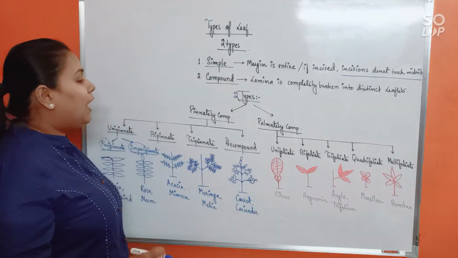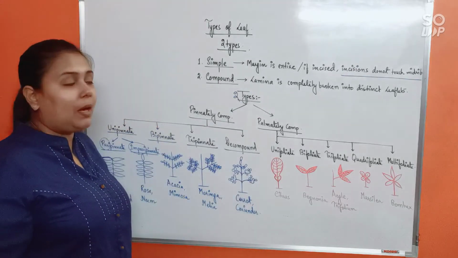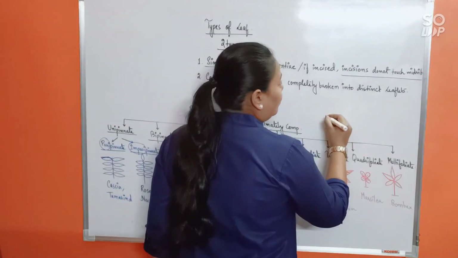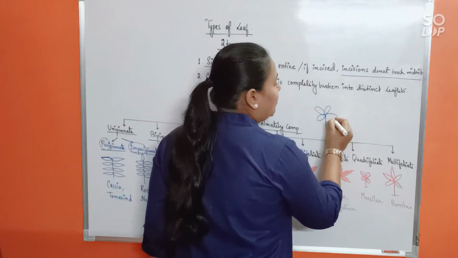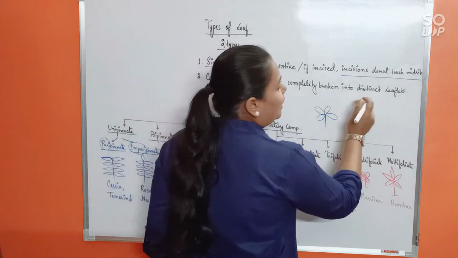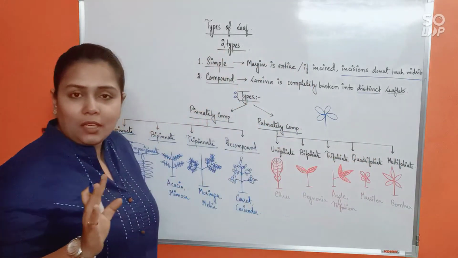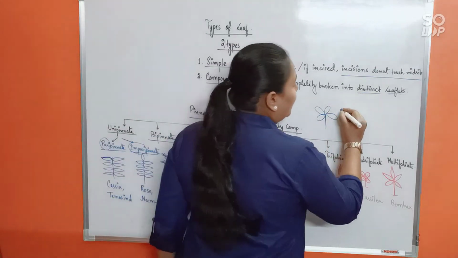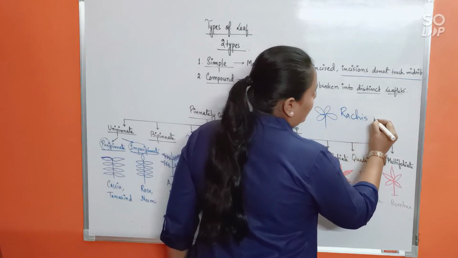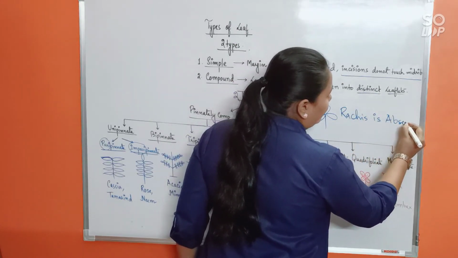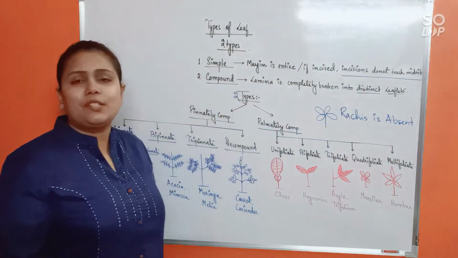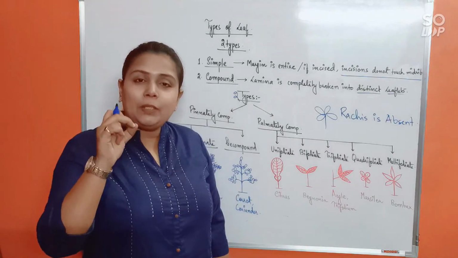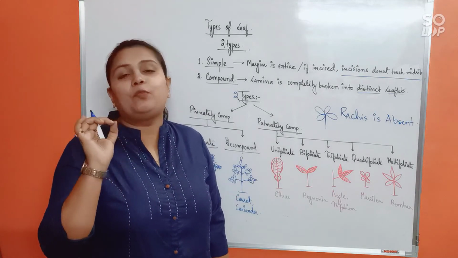Finally, moving to the next type, that is palmately compound leaf. Palmately compound leaf means here the lamina will break down into small leaflets. That will remain the same. Lamina completely breaks down into distinct leaflets, just like pinnately compound leaf. What is different here? Here, rachis is absent. So you might be thinking, if the rachis is absent, where will all these leaflets remain attached? They will remain attached at a common point, that is at the tip of the petiole.